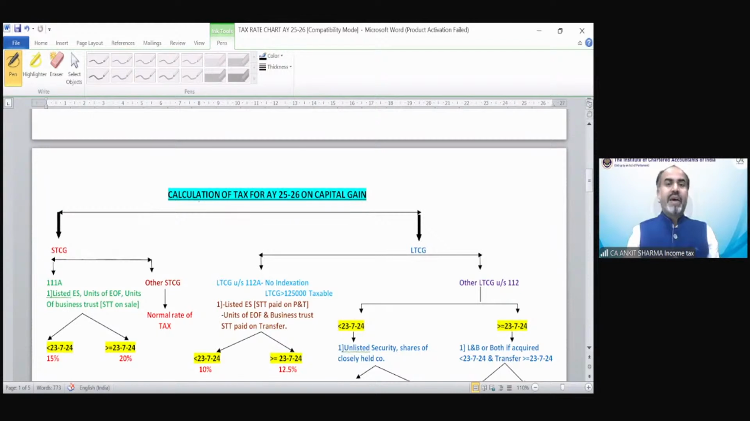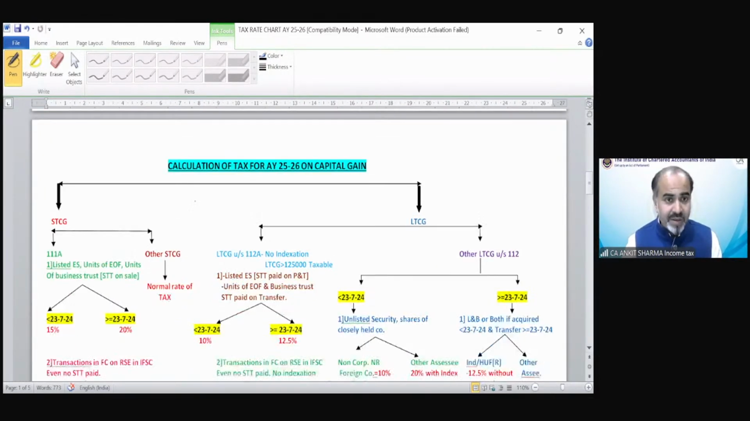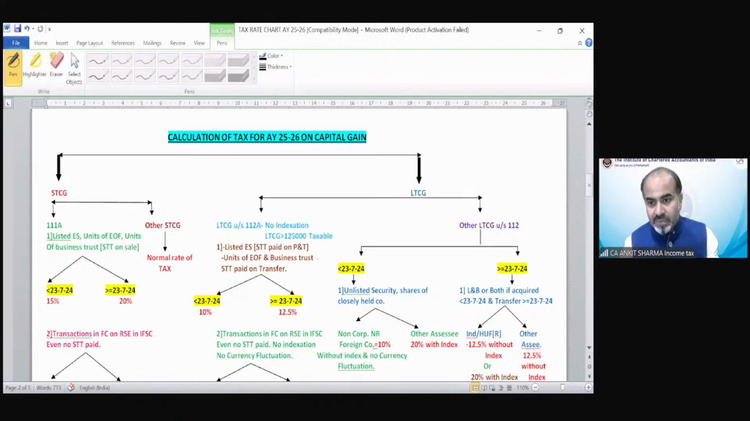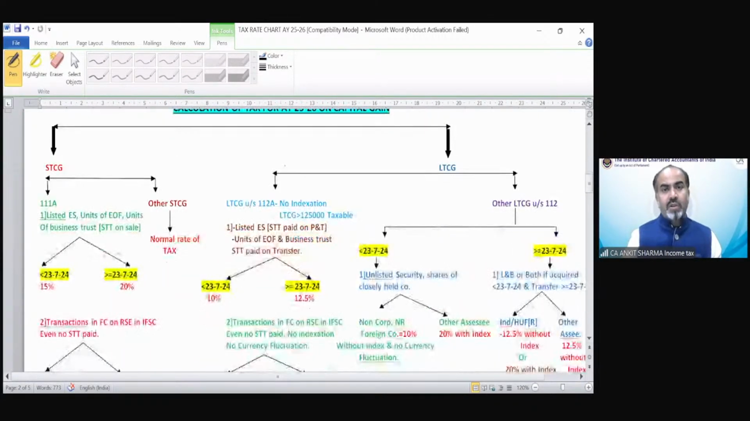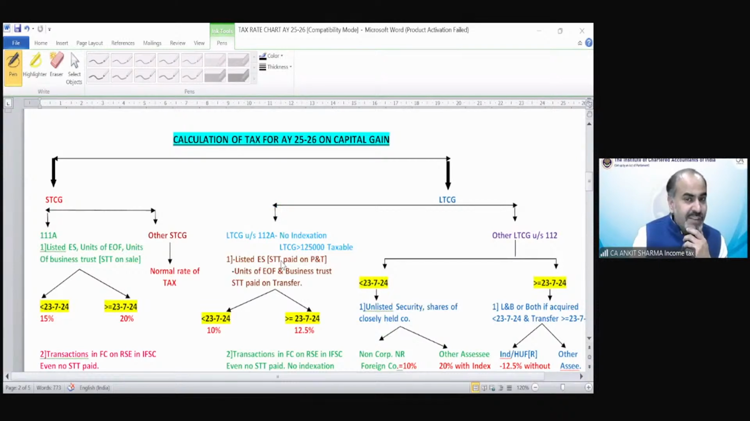So this is calculation of tax for assessment year 25-26 on capital gain. Only capital gain. So either the gain would be first of all short term, or it could be long term. So if that is a short-term capital gain, for the purpose of solution, you have to find it out.